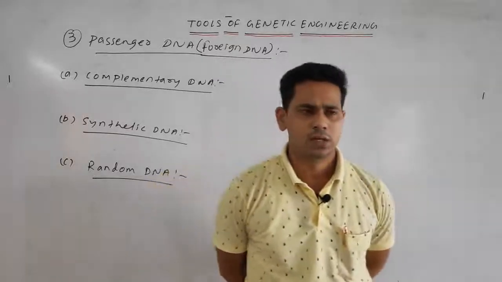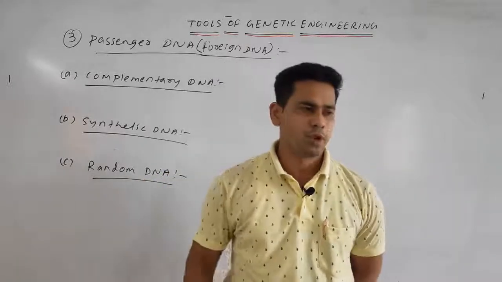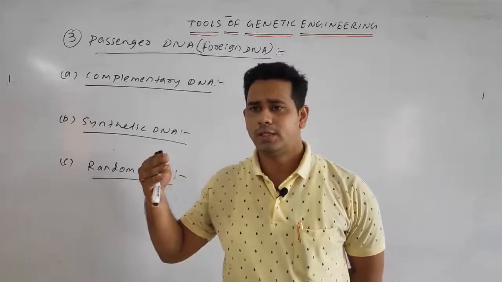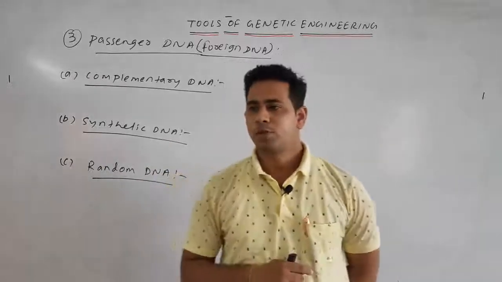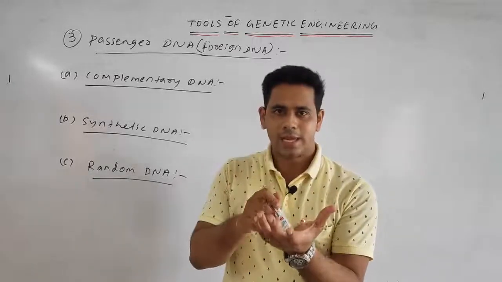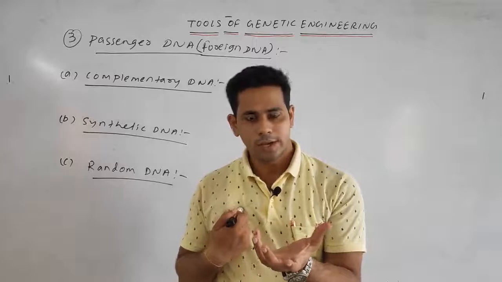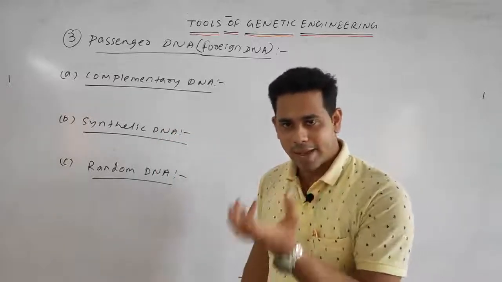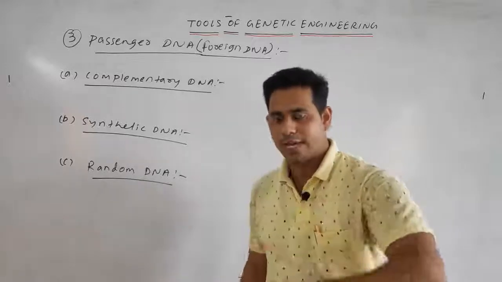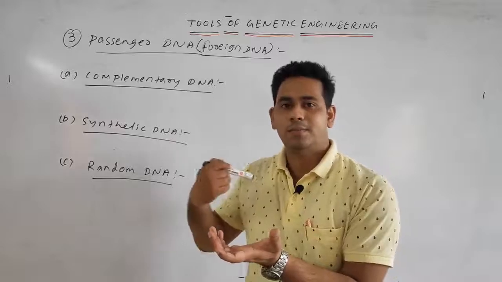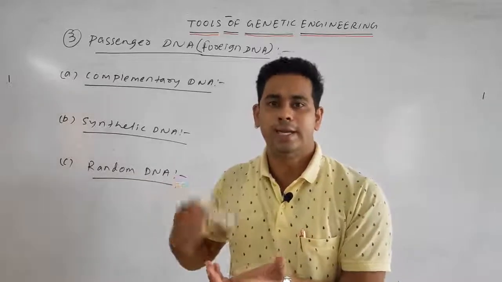Suppose a common example, we come by bike to our college, or we come by cycle to our college. In that case the bike or the cycle carries us. In that situation the vehicle, the bike or the car, or the cycle, is the cloning vector, and we are the passenger or the foreign DNA.